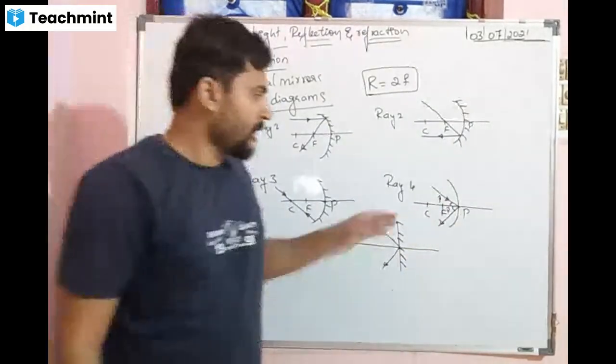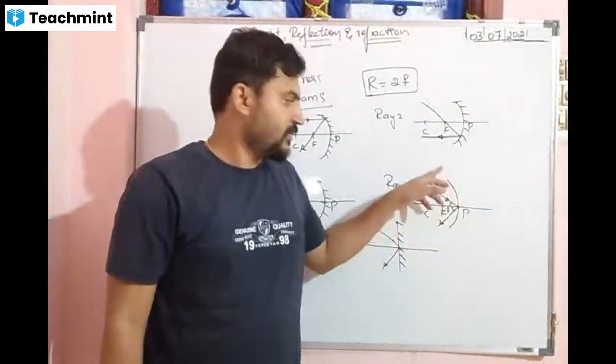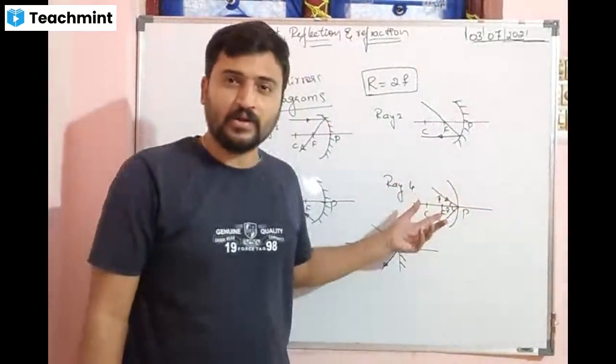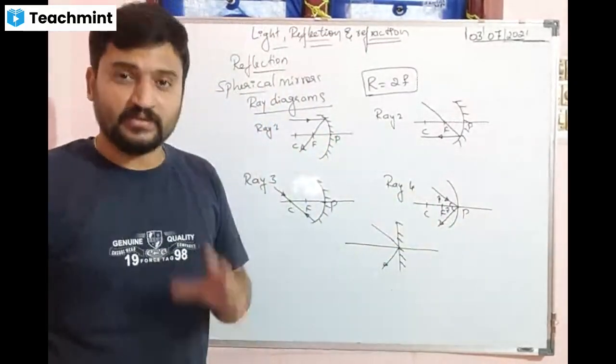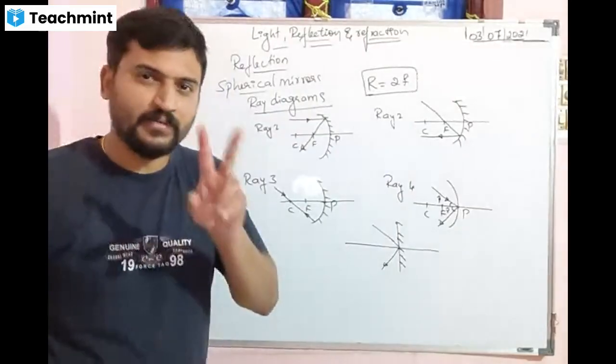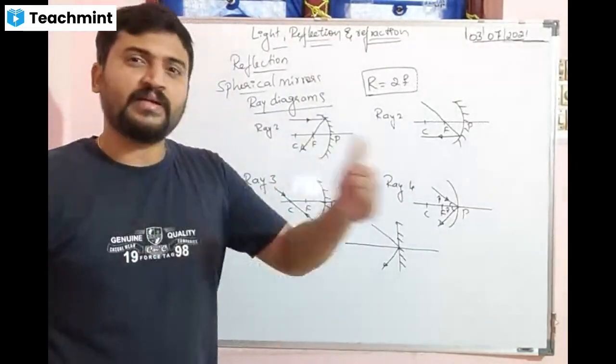The second law says the incident ray, reflected ray, and the normal all lie in the same plane. What does plane mean? Two dimensional. Plane means two dimensions; it means they are all on the same side.